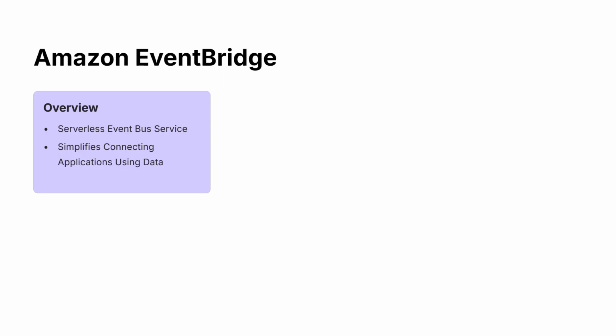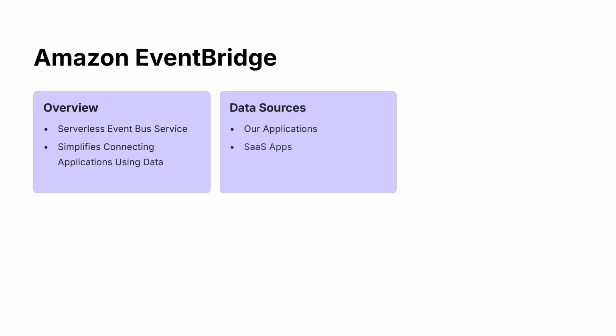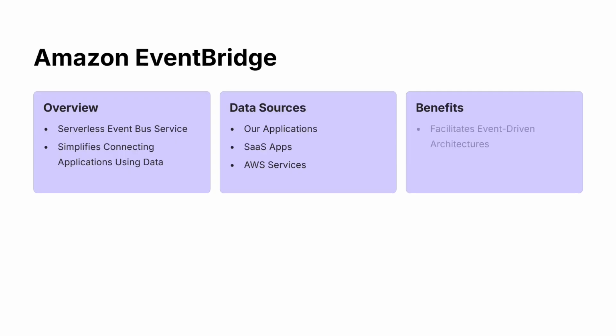like from our own application, and integrate it to other AWS services. So the data sources can be our application, any SaaS application, or the AWS services with which we will be integrating. Other than this, we have benefits like it facilitates the event driven architecture with minimal custom code. So it automatically responds to the changes in our application and works like the event driven architecture.